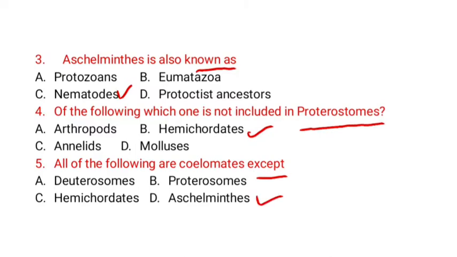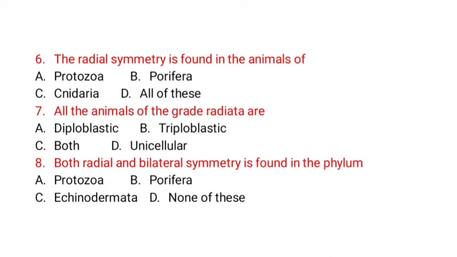Option D is correct. The radial symmetry is found in the animal of Protozoa, Porifera, Nidaria, all of these. Correct option is option C. All the animals of the grade Radiata are diploblastic, triploblastic, both diploblastic and triploblastic, unicellular. Correct option is option A, diploblastic.